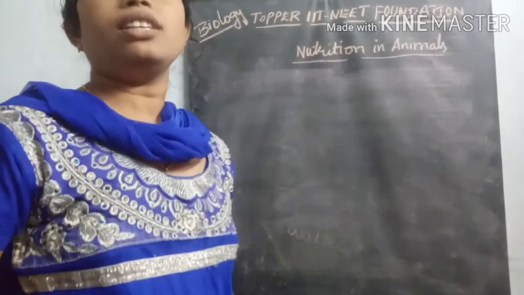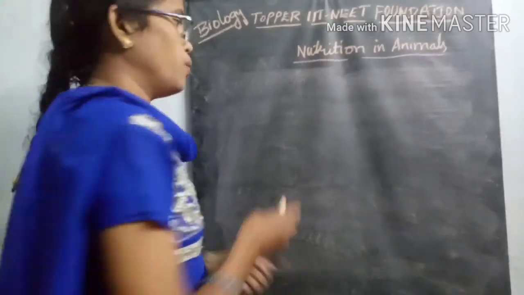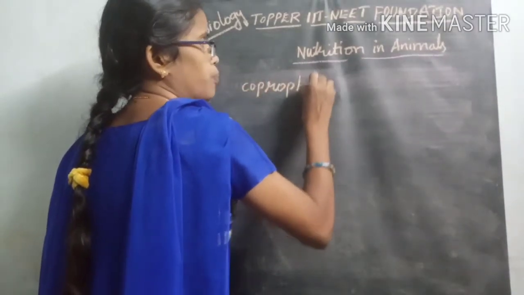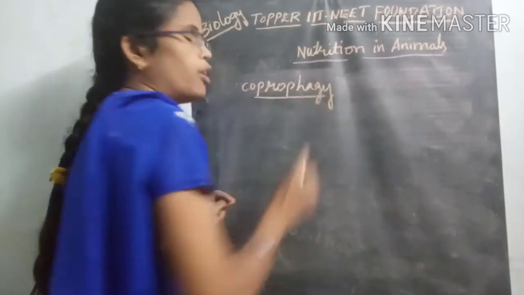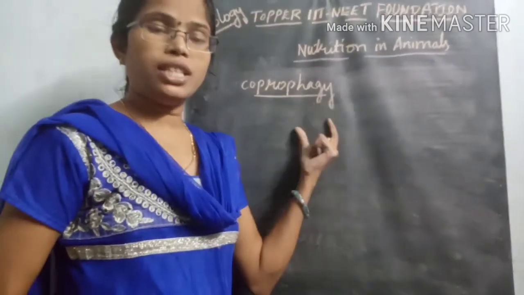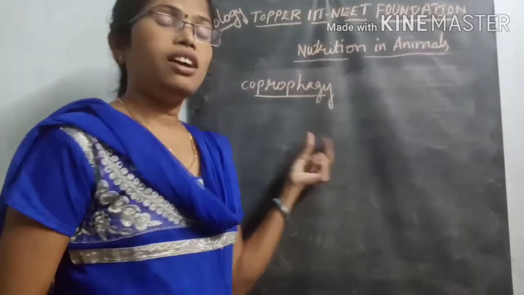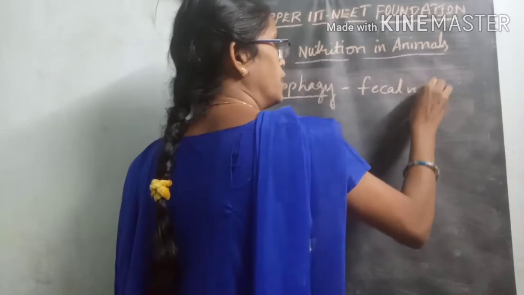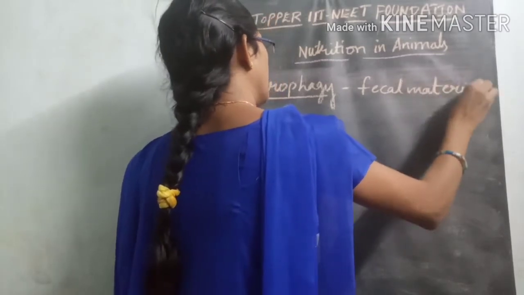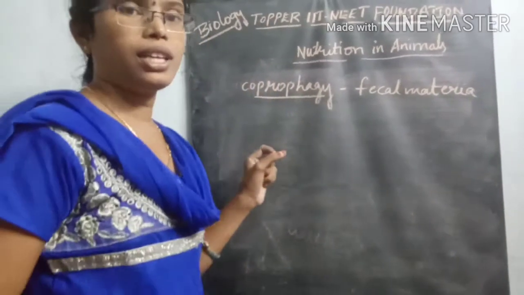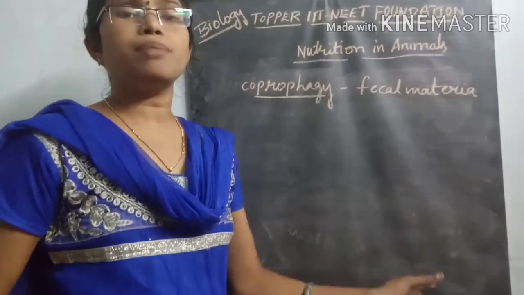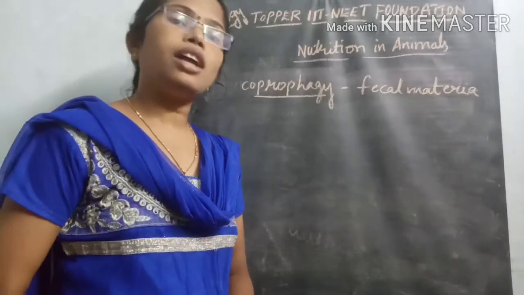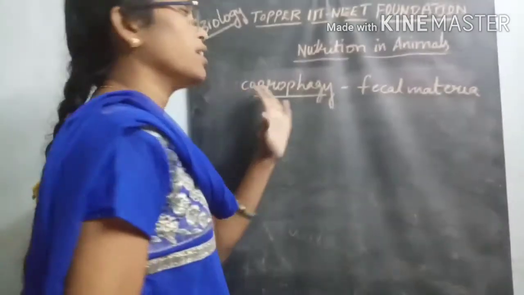So the terminology present in this lesson. One term is coprophagy. What is that? Coprophagy is the process in which organisms eat fecal material as food material. Whatever fecal material is released by other organisms will be eaten by these organisms.